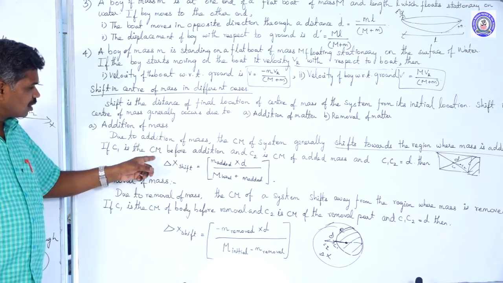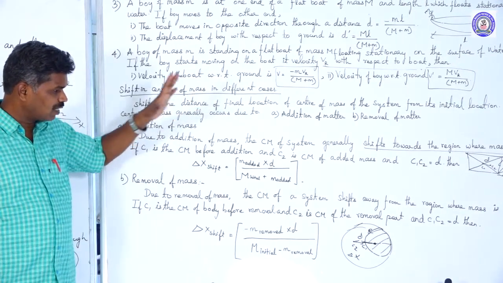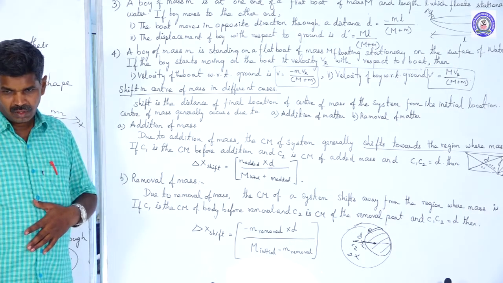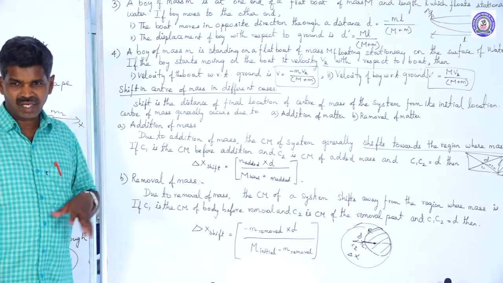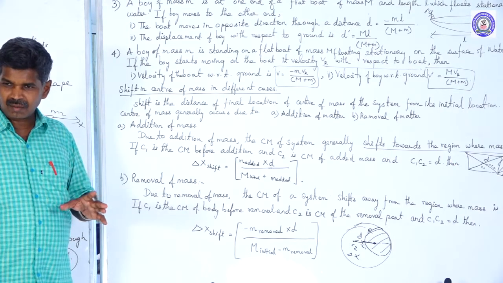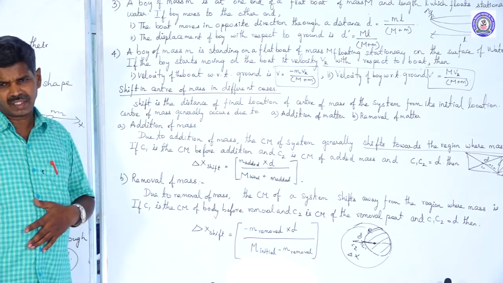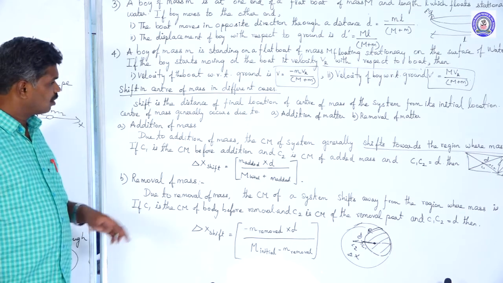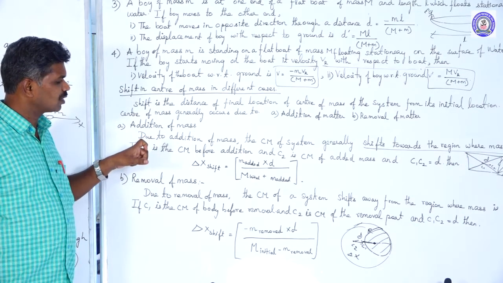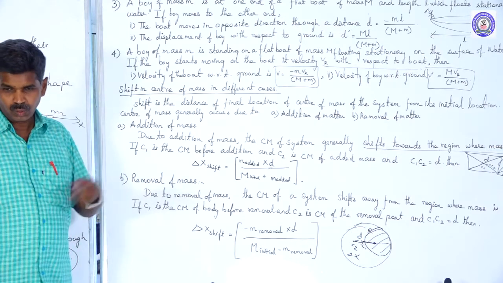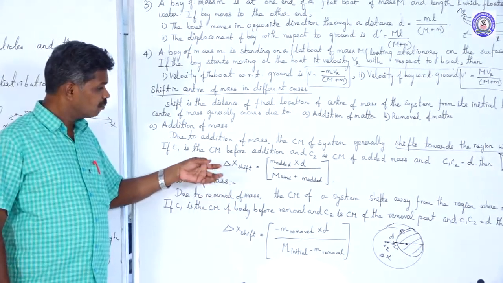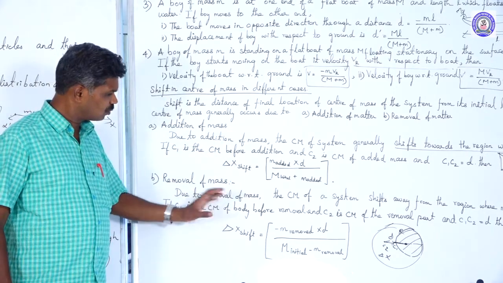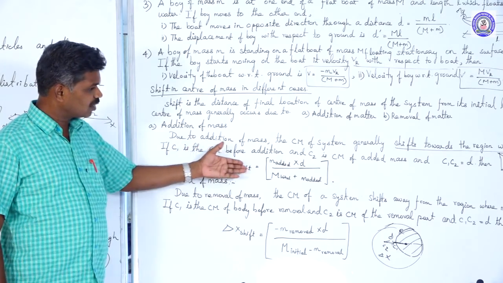For adding, del x shift equals mass added into d divided by initial mass plus mass added. If you remove, the shift value is negative: minus mass removed into d divided by initial mass minus removed mass. That is a very major principle for calculating the shift of the center of mass. If you remove, you use this formula; if you add, you use this formula.